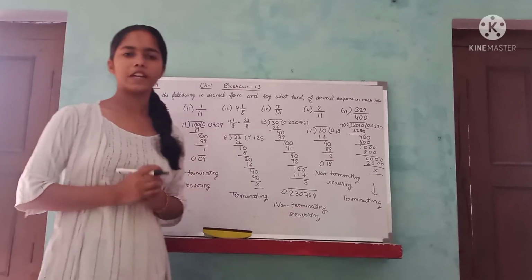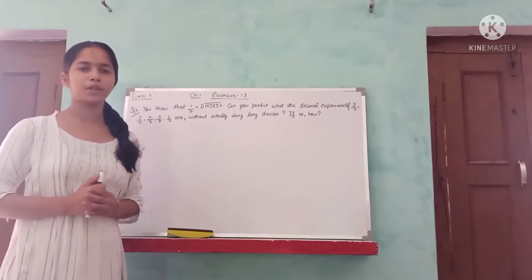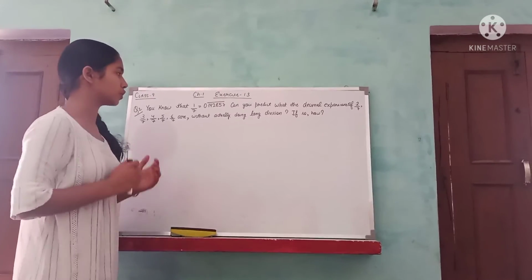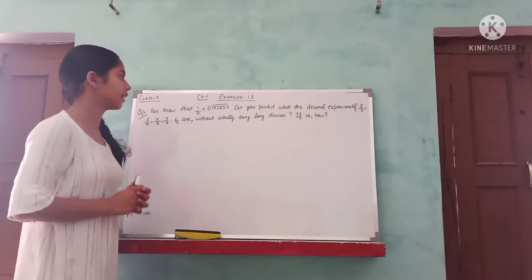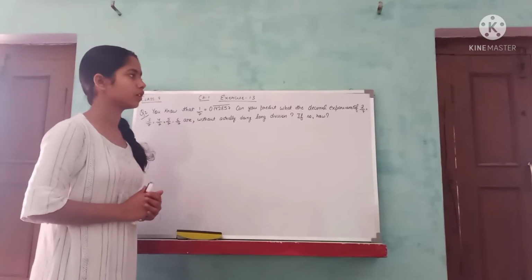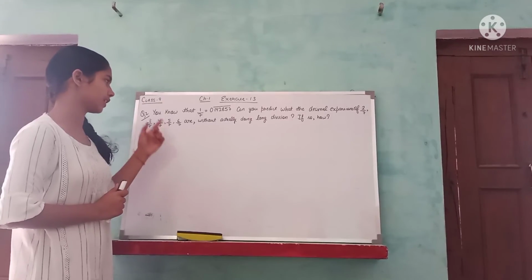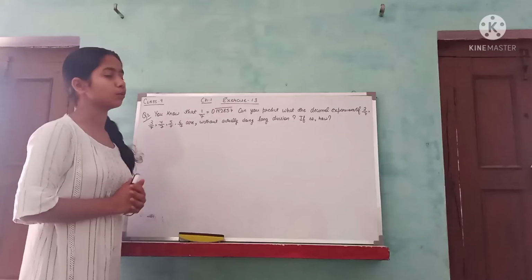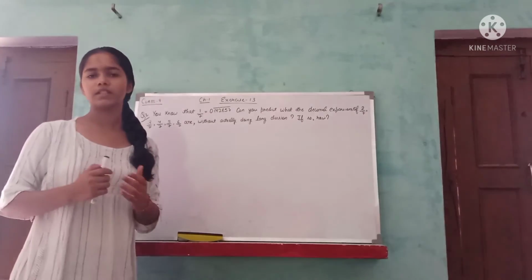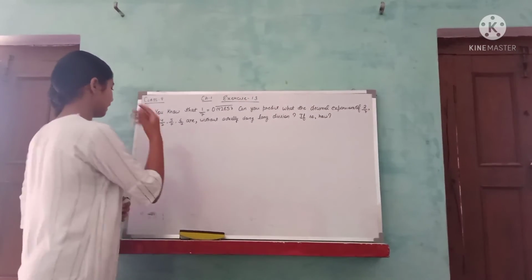Okay. So we have completed our question number 1. Now coming to question number 2. The question is, you know that 1 upon 7 is equal to 0.142857. Can you predict what the decimal expansions of 2 upon 7, 3 upon 7, 4 upon 7, 5 upon 7, 6 upon 7 are, without actually doing long division? If so, how? Yes, we can do it without the long division method. Let's see how.